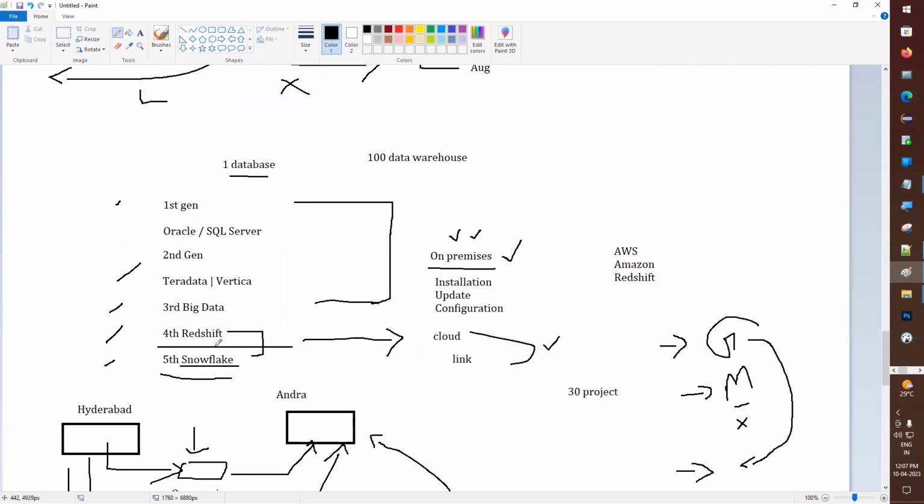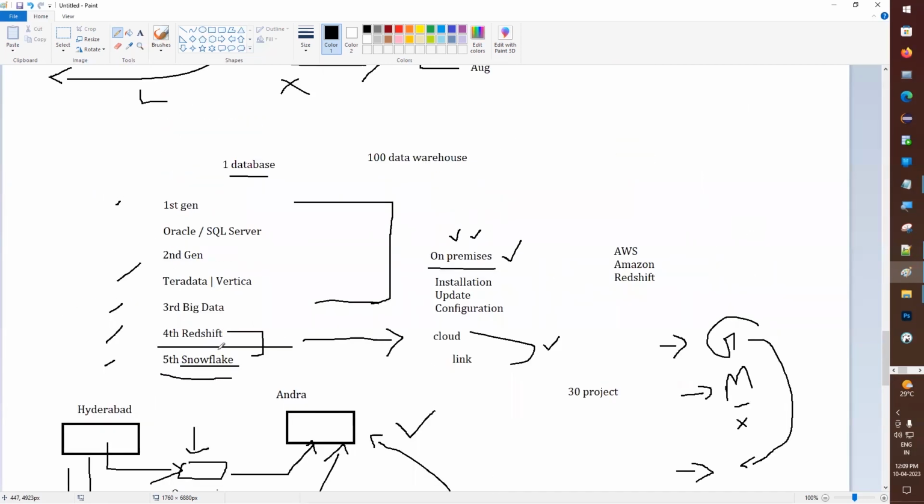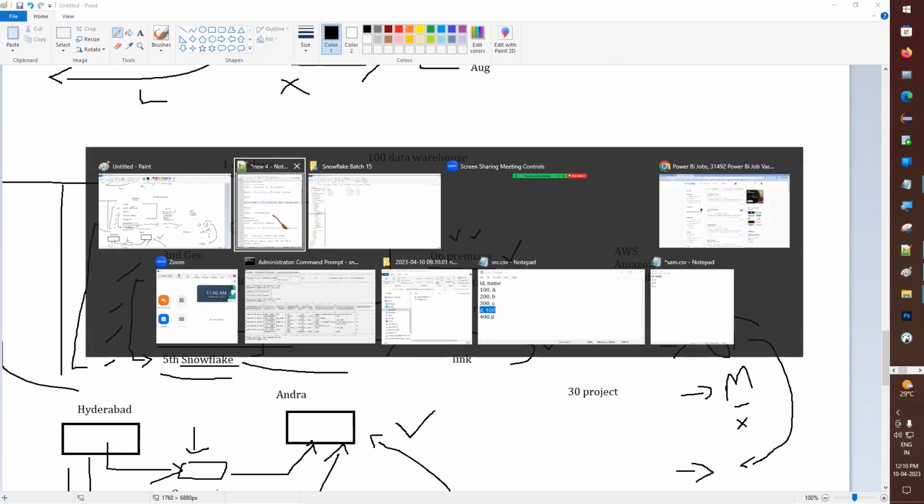There are a few more differences. We can store semi-structured data easily in Snowflake. That will come later, because you don't know what semi-structured data is at all. That is the reason we are coming to Snowflake instead of Redshift. Now you can understand which are the on-premises tools, which are the cloud tools, and why we are coming to the cloud. Is it clear?